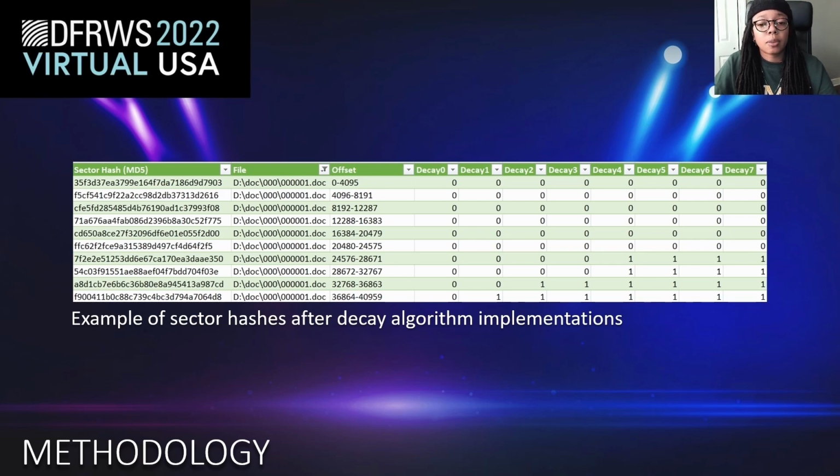And we can also determine what happens to the entropy as the file decays. And when we mention entropy, we're talking about how random a file is. All of these characteristics together are the statistically improbable features that we talked about previously, and those features help us determine the matches for sectors in the future.